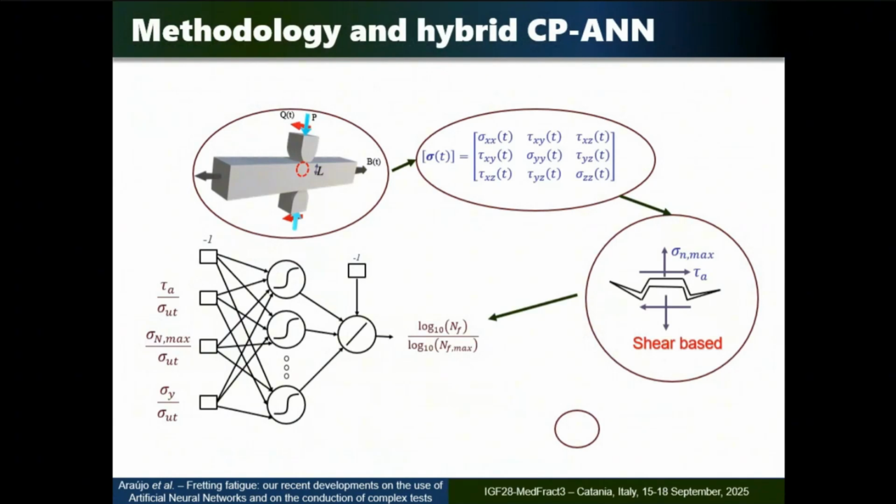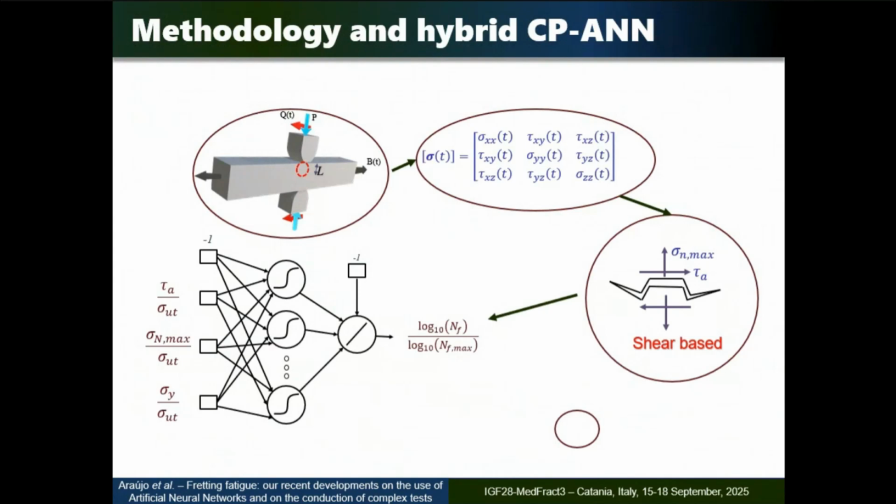So the physics of the problem will be captured by introducing these two variables computed at the critical distance point as input variables to my artificial neural network, and we also use the yield stress as a third input to differentiate between materials. Okay, obviously there is an implicit fourth parameter in there associated to these two. That's the critical distance itself.